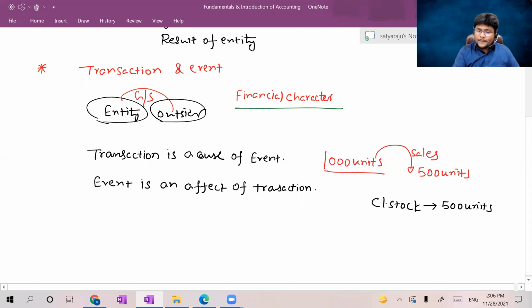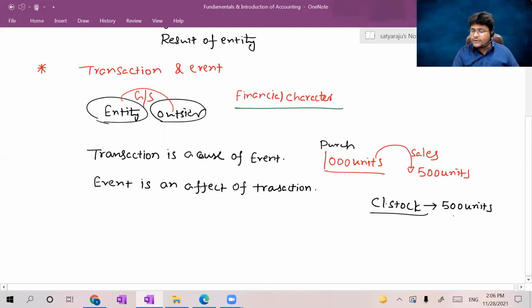Now, purchase of 1,000 units is a transaction, and the sale of 500 units out of 1,000 units is also a transaction. As a result of purchase and sales, I derived the closing stock of 500 units, which is an event. Now let me correlate. Transaction is a cause of event.